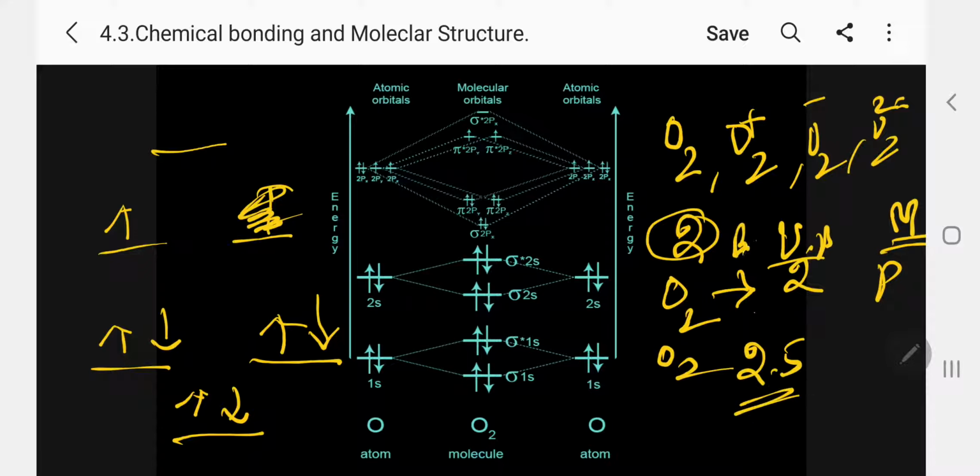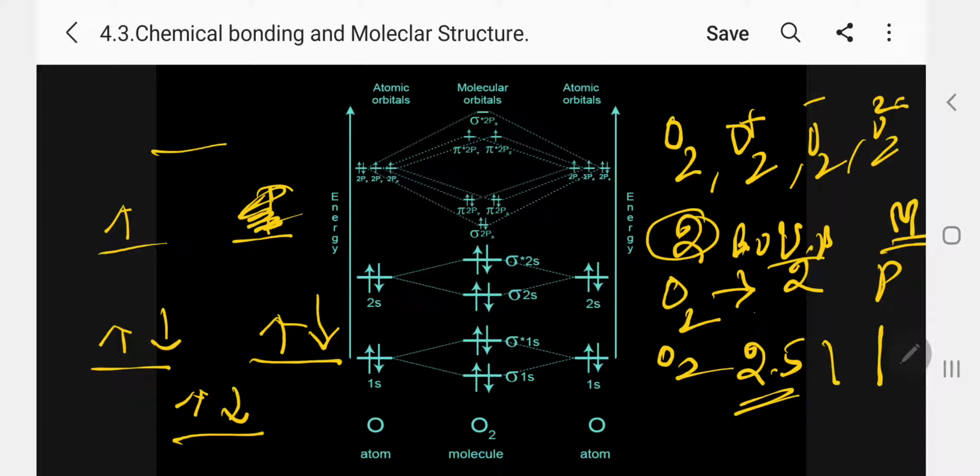Bond order we can also calculate: 2.5 for this O2 plus. The higher the bond order, the higher the stability. So O2 plus is more stable. Then it is paramagnetic, with only 1 unpaired electron.